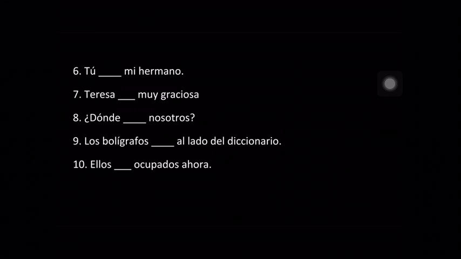All right, let's look at number 6. Now, number 6 is kind of tricky. This one is like, you are my brother. It didn't fit nicely in my acronym, but we're actually talking about possession. And whenever someone owns something, that's actually going to be ser. That one was a tricky one because it wasn't in my acronyms that I showed you earlier. Tú eres mi hermano. Whenever you're talking about some possession, use the verb ser. Or, like I said before, if you're not talking about how you feel, where you are, default to ser.